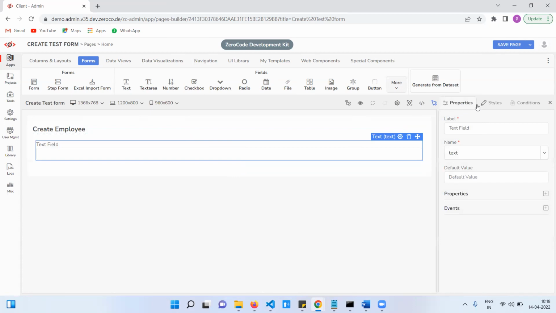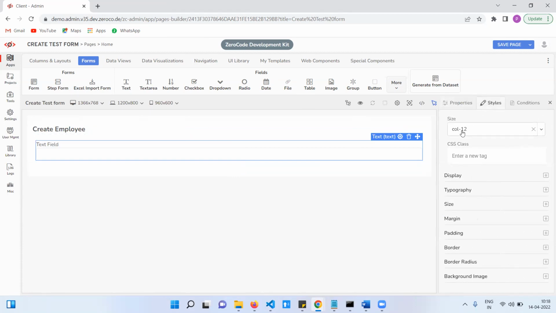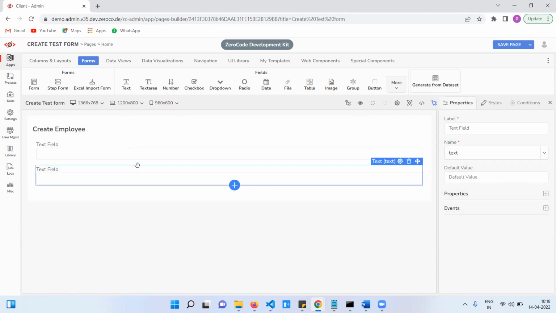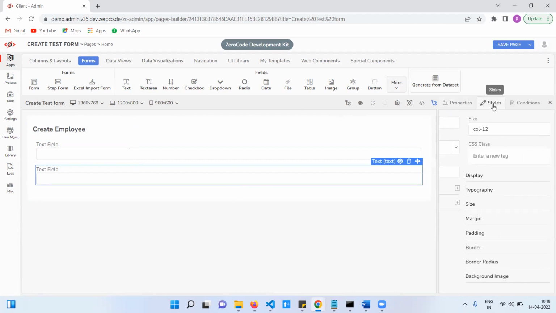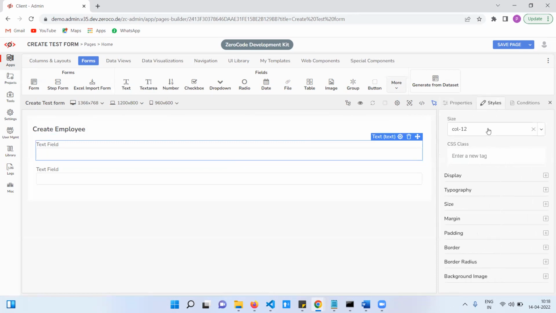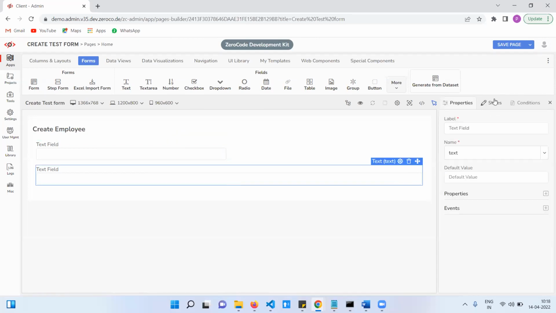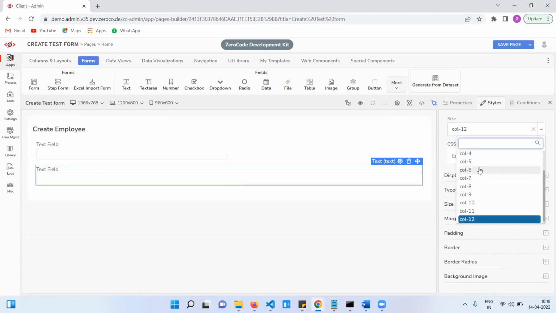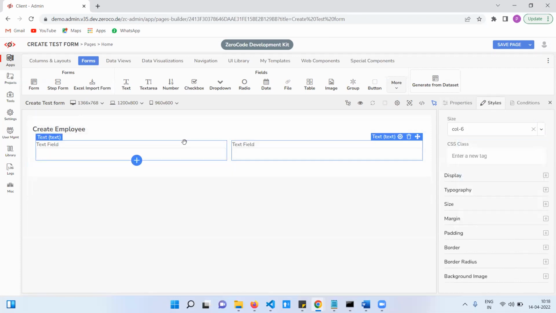Even text fields are also having col to work. If you want side by side fields, let's say this is the text field, right? If I want to drag and drop one more text field, these are also col to work. Now I am going to change this from col 12 to col 6, I mean side by side. See, now it is side by side.